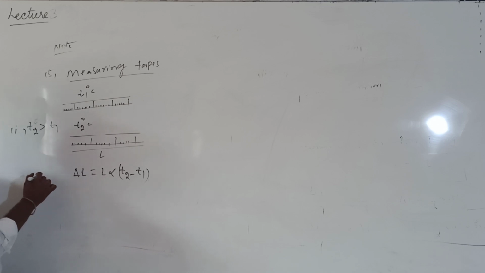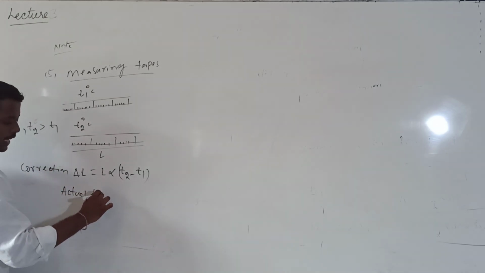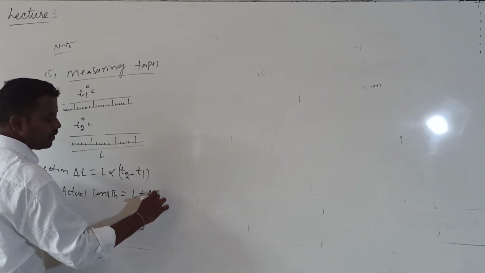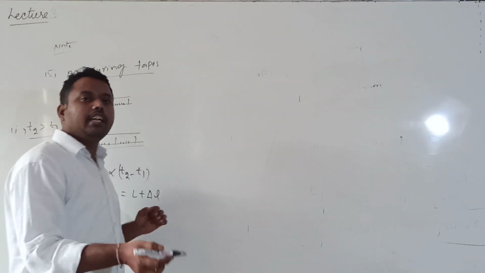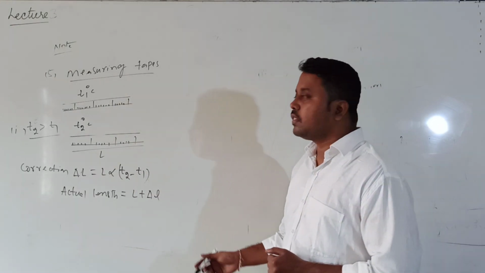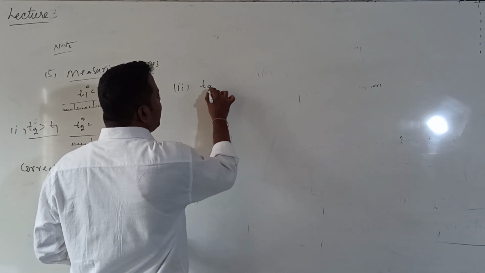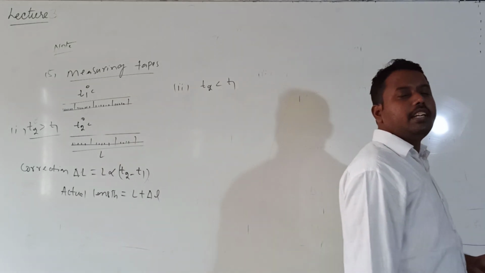This is the formula, the value of the correction, the correction which has to be added. So the actual length of the object will be given by L plus delta L. Are you getting that? This formula is applicable when the final temperature is more than the initial temperature. So this is the first case. And the second case, sometimes, is when T2 is less than T1.